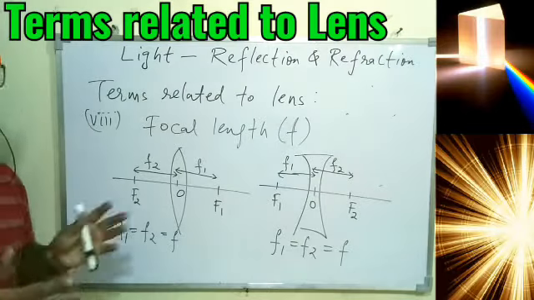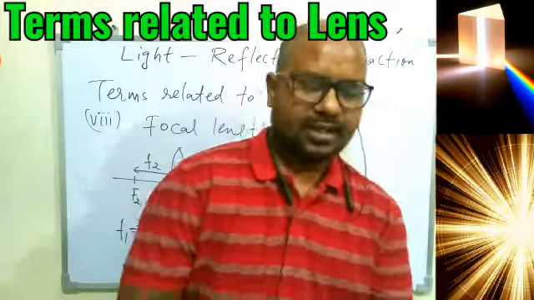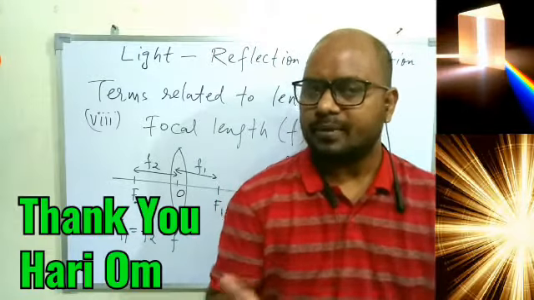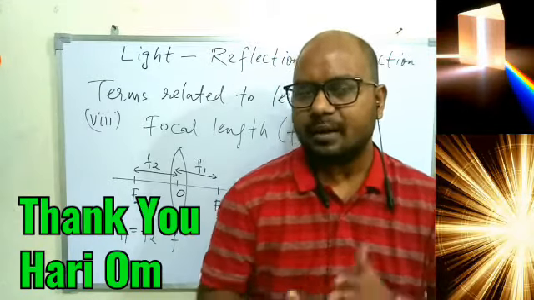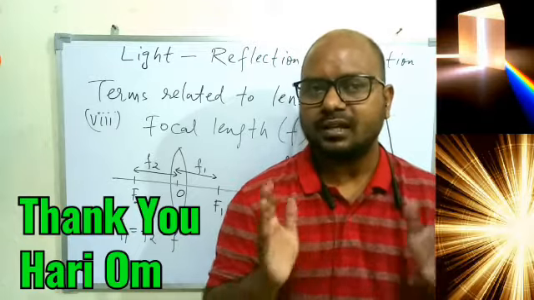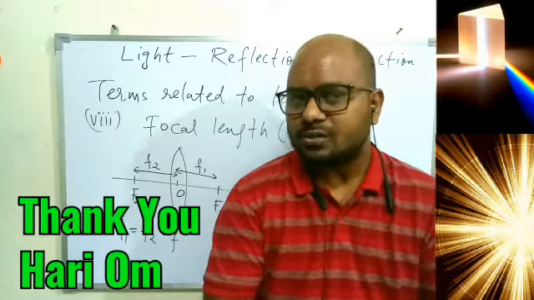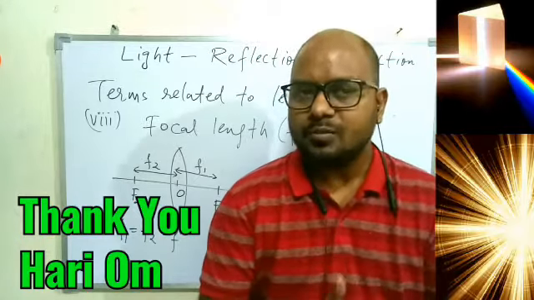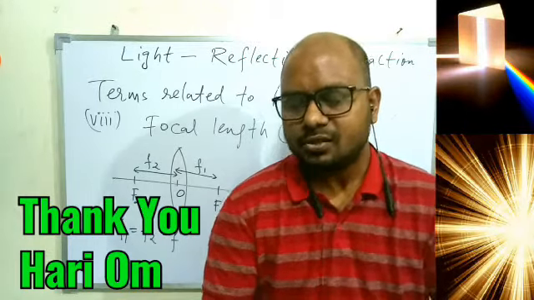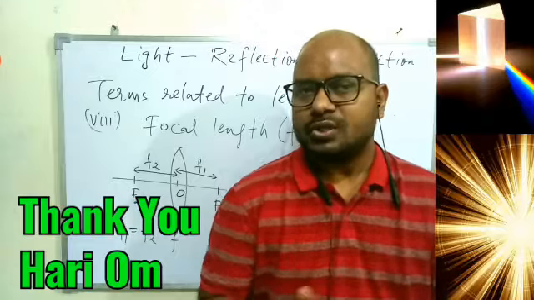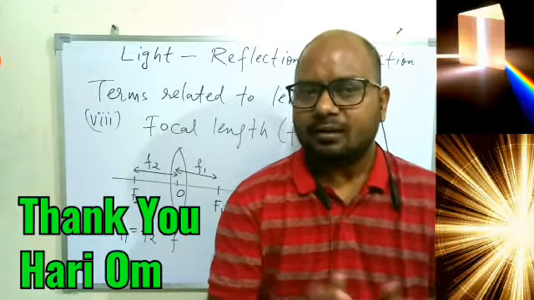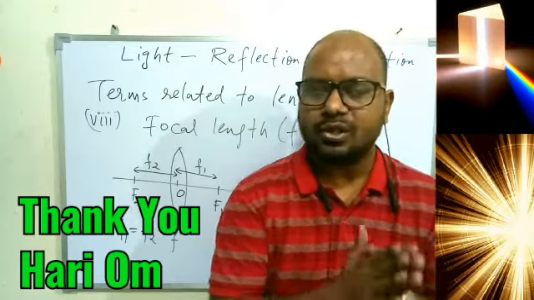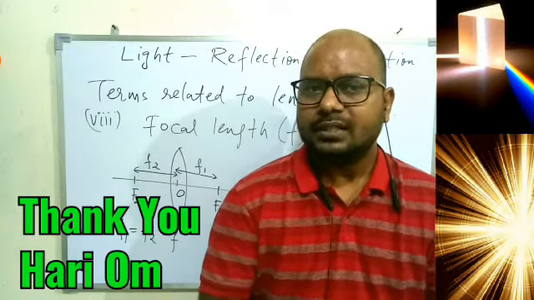So these are the main terms we have today. And you must practice the diagram that I have shown you today. This may not come in the paper, that is not a part of the syllabus, but I have done it just to make you understand how the rays converge or diverge when they pass through the convex and concave lens, and why, based on the same concept, we give the names converging and diverging lens. To understand the concept of focus, we need to understand the real diagram, that is how the ray of light actually behaves or bends when passing through the concave and convex lens. So that is all we have today.